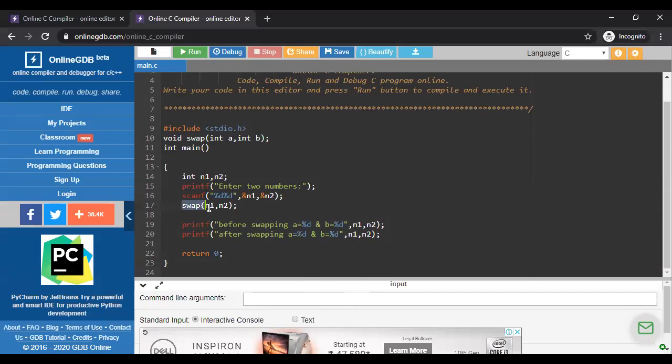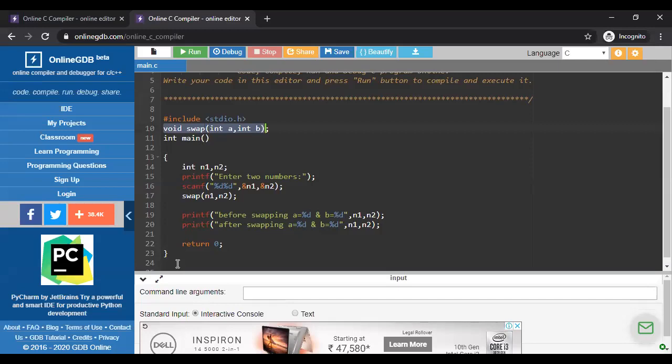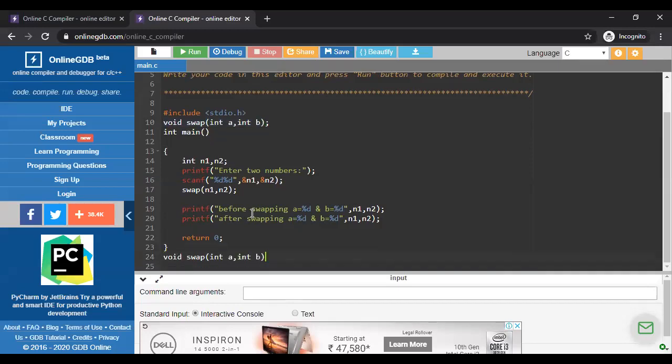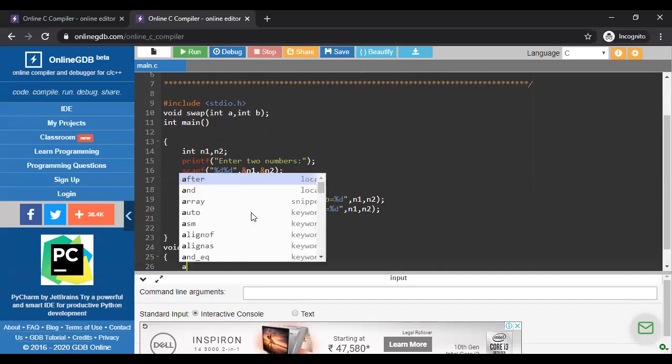So when the compiler compiles this line, it will jump to the function definition part. Now we have to define our logic in the function definition part, and in this case there is no semicolon, and here I'm going to write our logic.